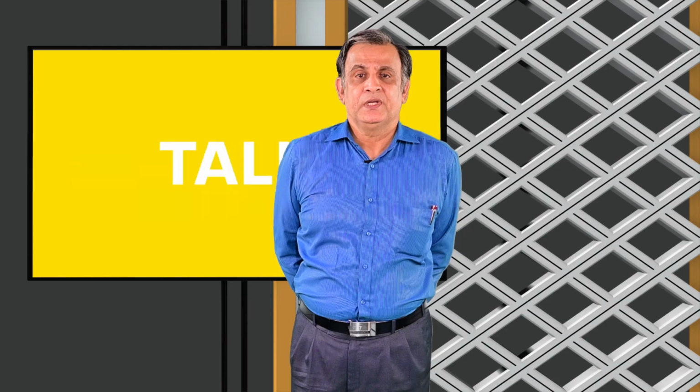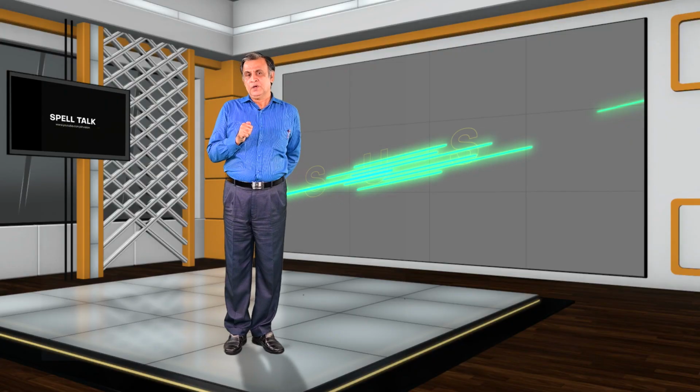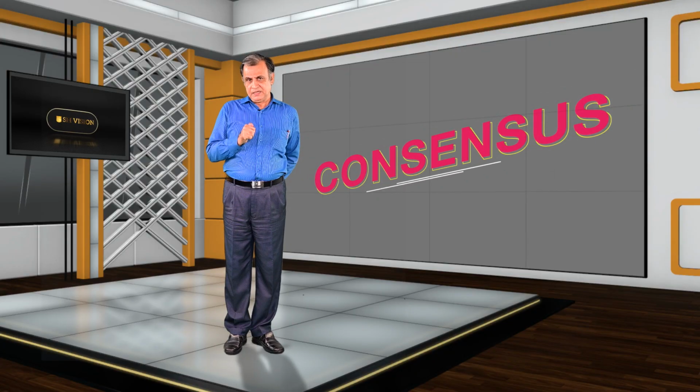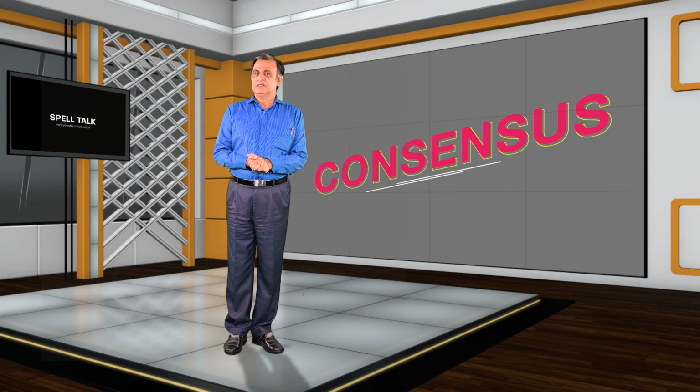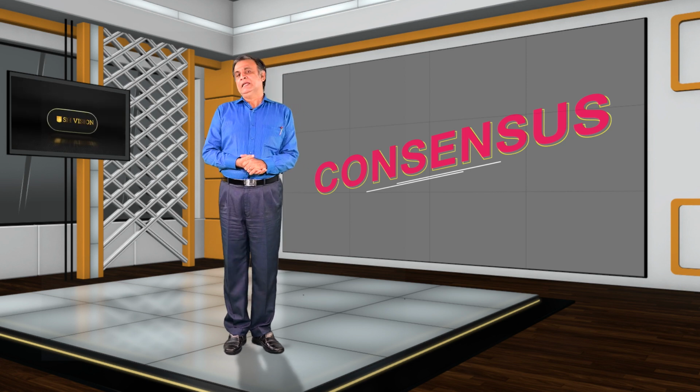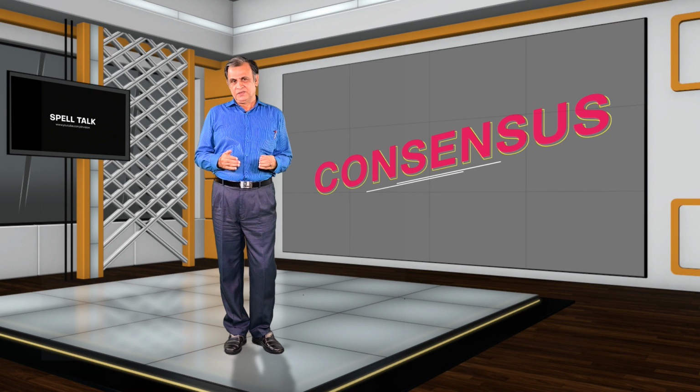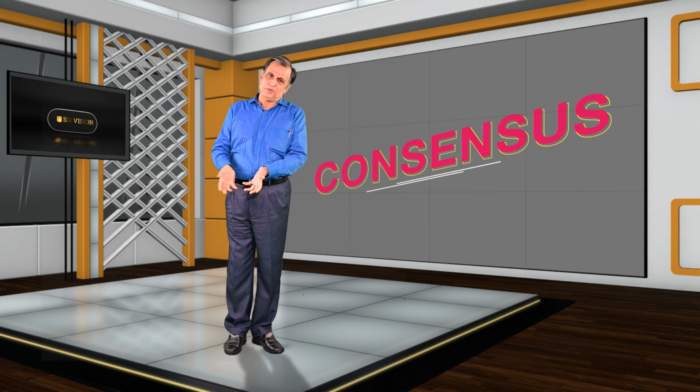I'll give you the spelling once more. CONSENSUS.